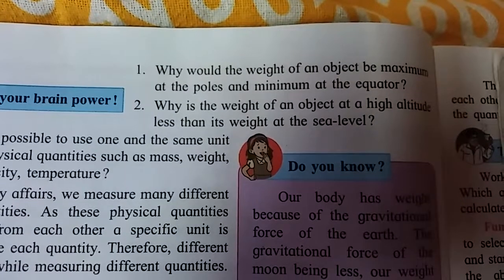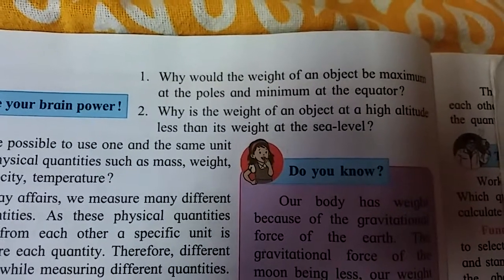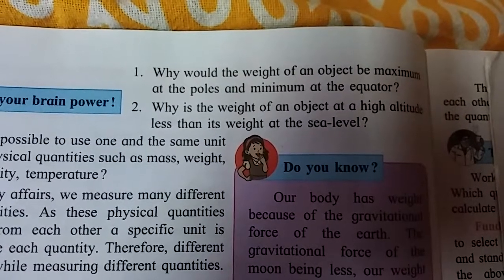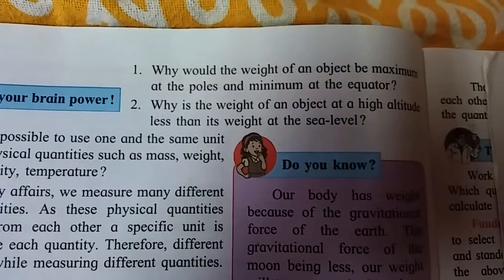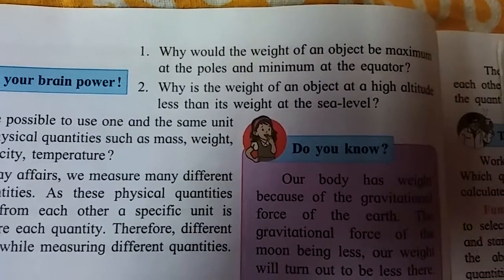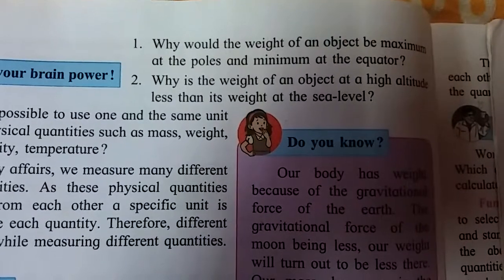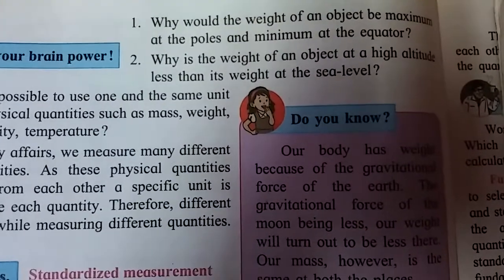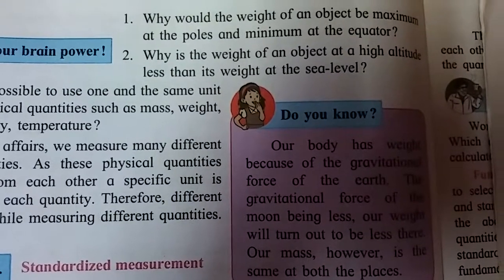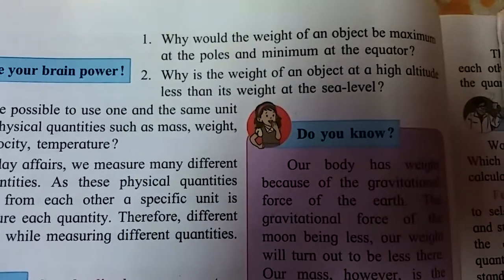That's why the distance of the poles is shorter and the distance of the equator is longer from the center of the earth. Due to this, the gravitational force exerted by the earth on an object at the poles is more than the gravitational force on the same object when it is placed at the equator.